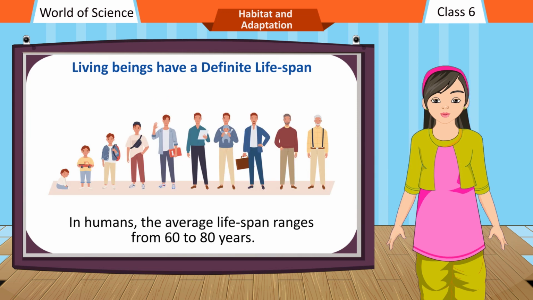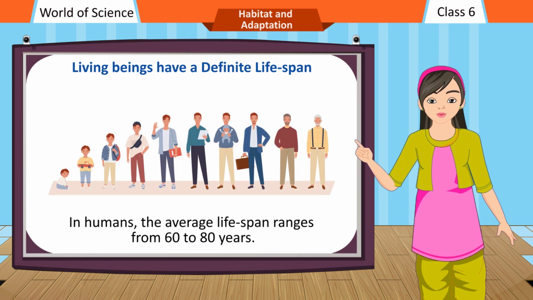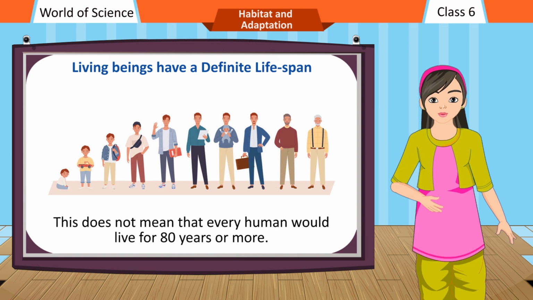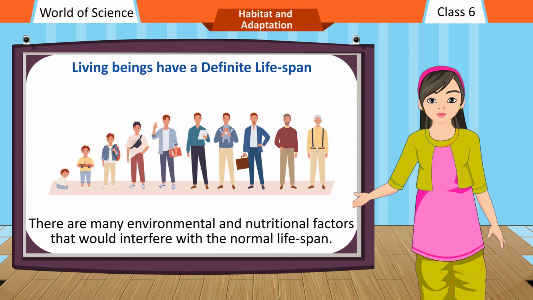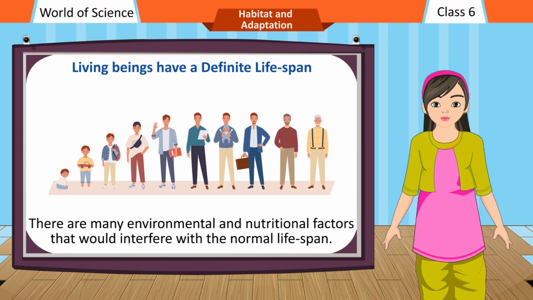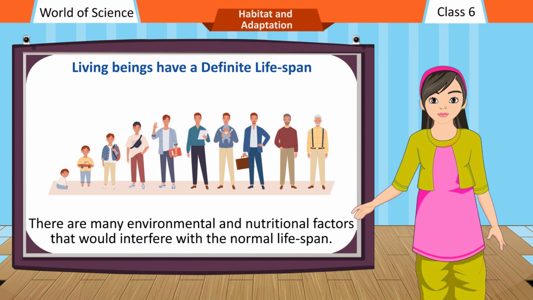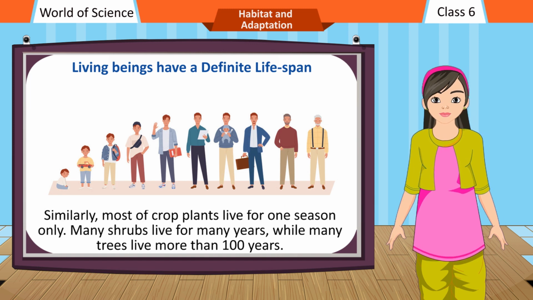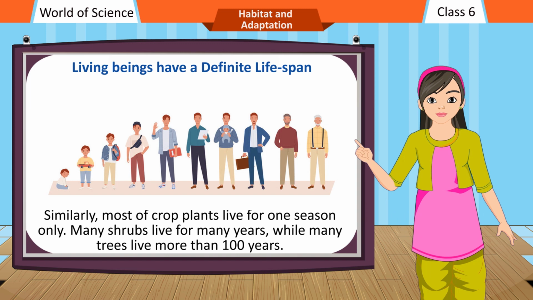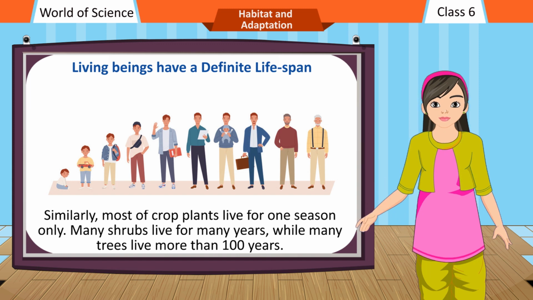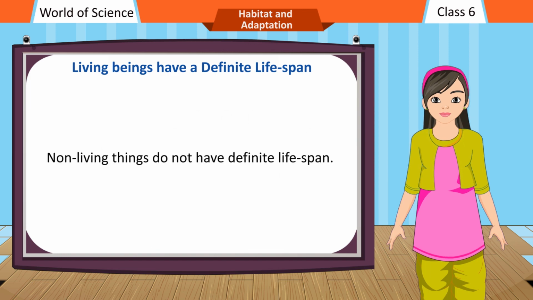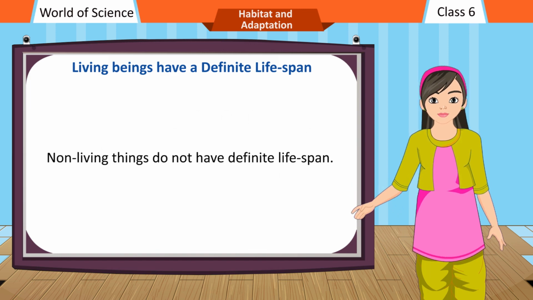In humans, the average lifespan ranges from 60 to 80 years. This does not mean that every human would live for 80 years or more. There are many environmental and nutritional factors that would interfere with the normal lifespan. Similarly, most crop plants live for one season only. Many shrubs live for many years, while many trees live more than 100 years. Non-living things do not have a definite lifespan.